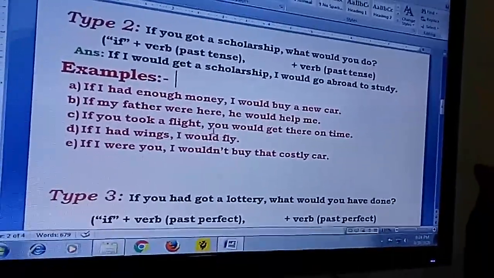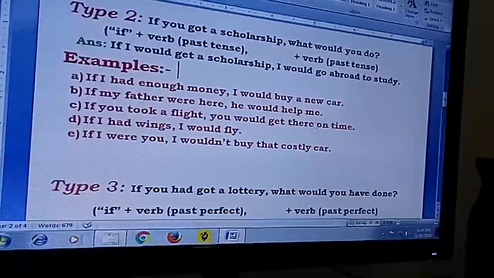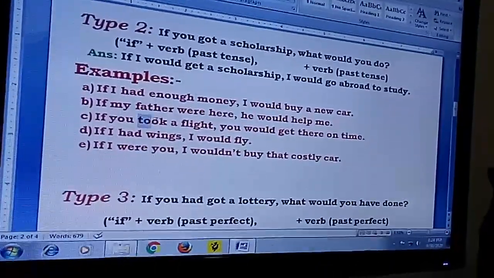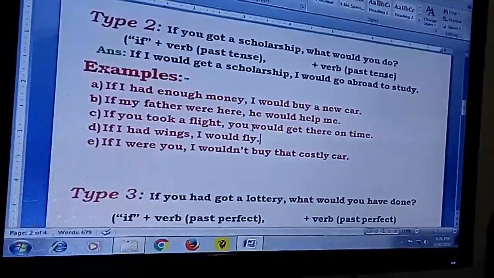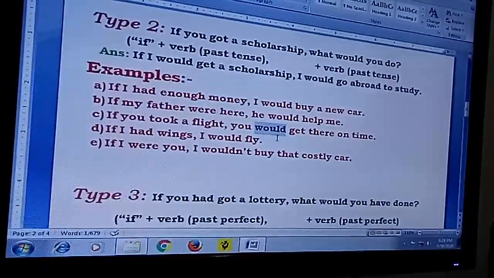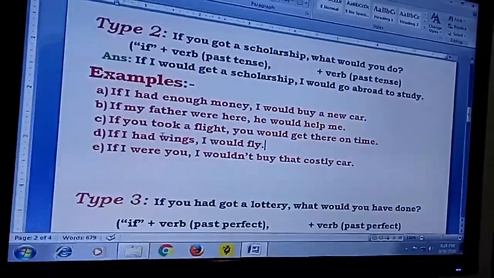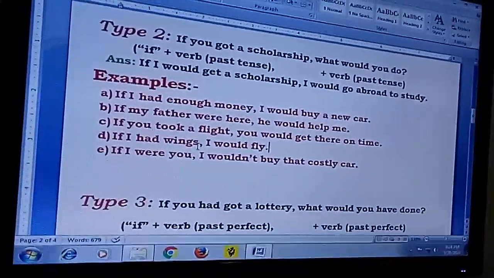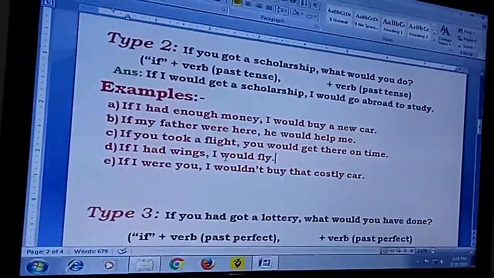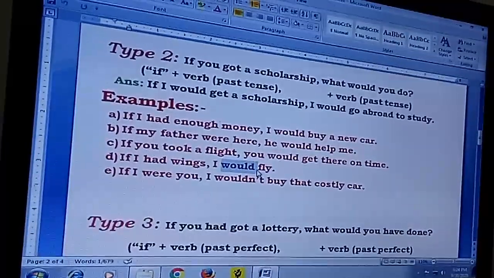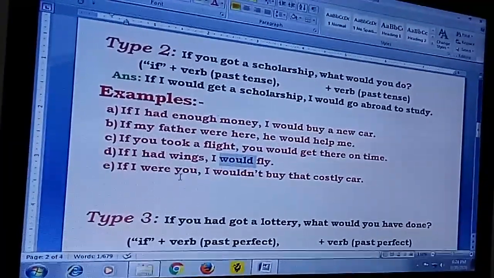If you took a flight, you would get there on time. See, the took is in the past tense and it is the past tense form of the future. Would, will, past form of the will is would. If I had wings, again past tense, again the past tense form of the future, will, I would fly.